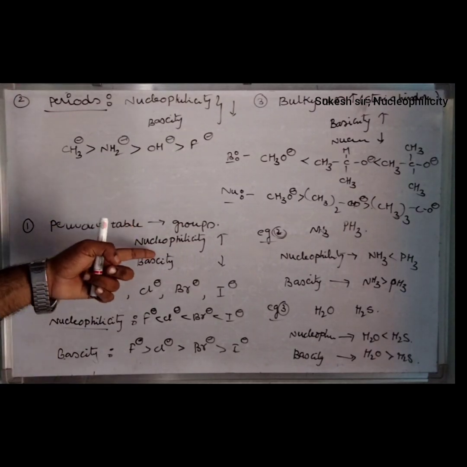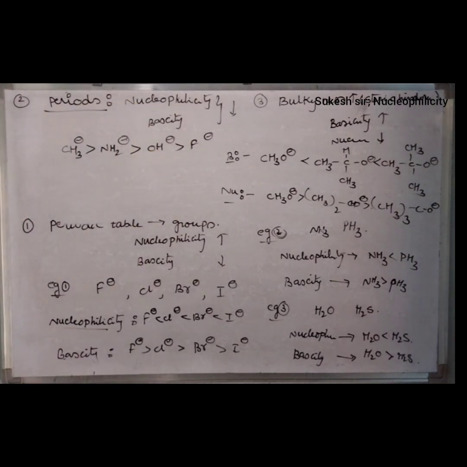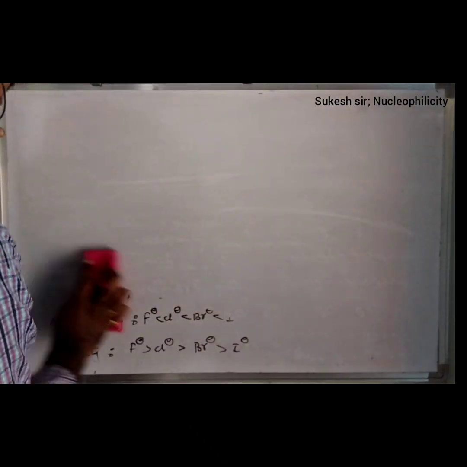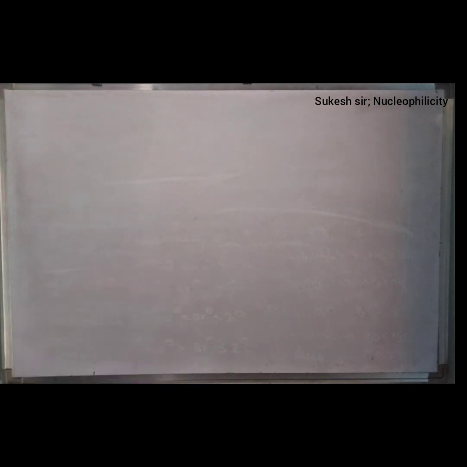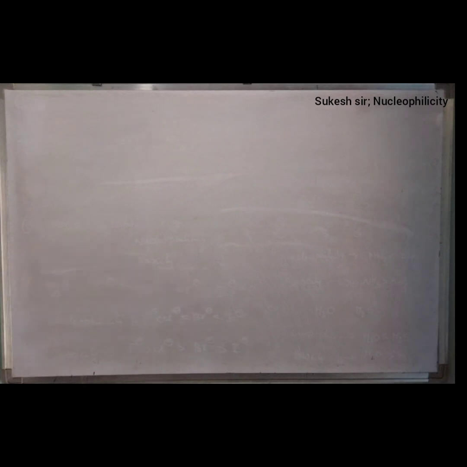First I discussed in terms of groups, friends. Later I discussed in terms of periods, and third I discussed the bulkiness. But one of the important points regarding basicity is that in most objective bits, they also consider the percentage of s character, by which we will identify which one has a high basicity also, friends.